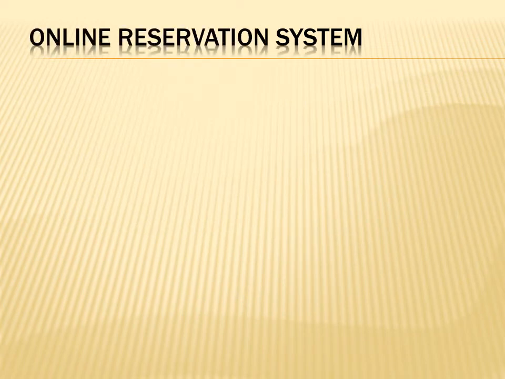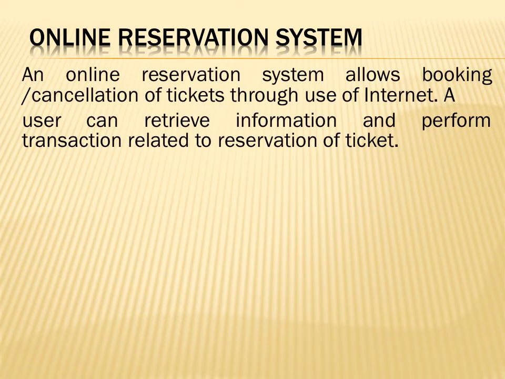In this chapter we will be studying the online reservation system and the online shopping system. So what is an online reservation system? As we might have already used this kind of system, in which we book tickets or cancel tickets with the help of the internet. A portal will be there.